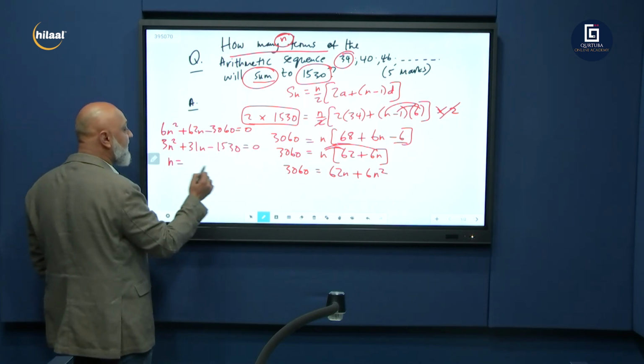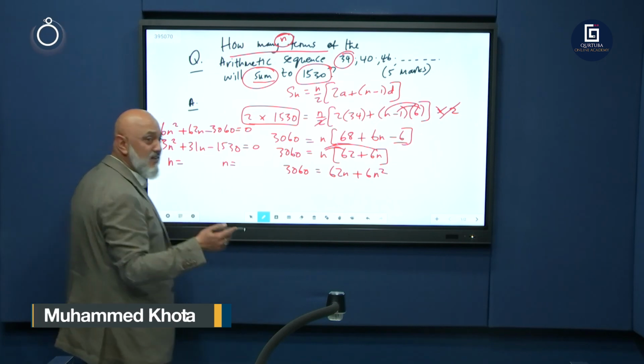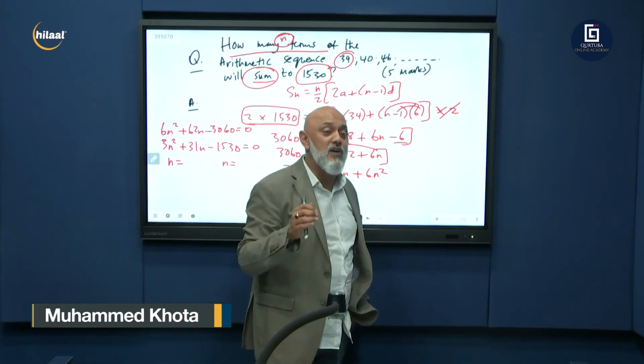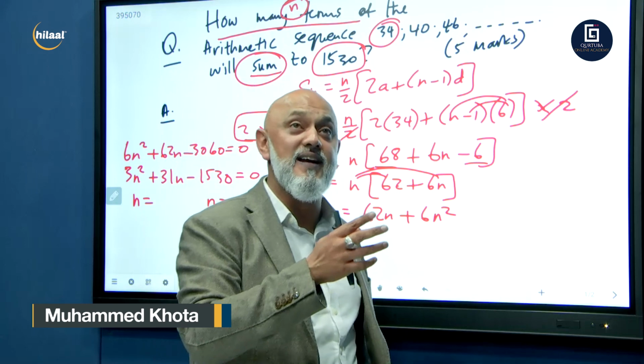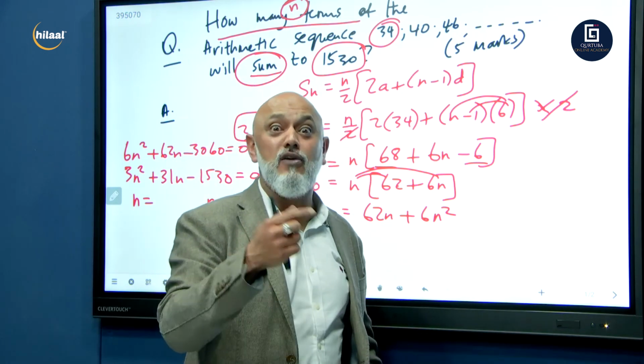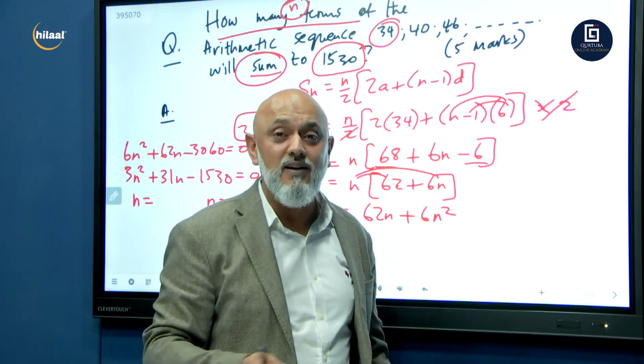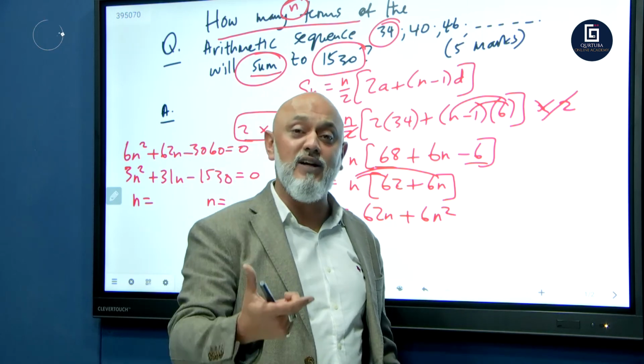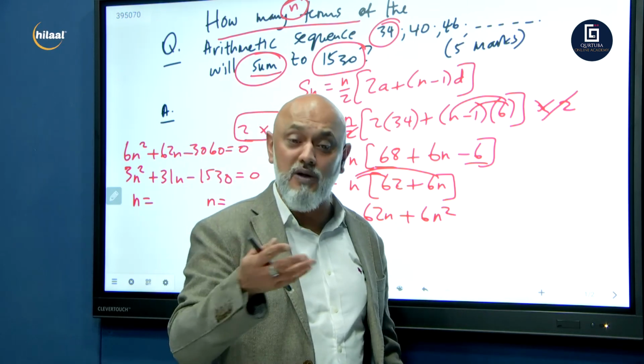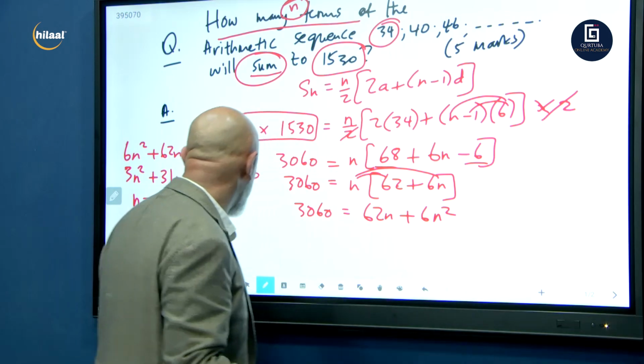Now we're going to factorize this. If you don't have the silver calculator, the FX991 Plus, then obviously you're going to have to use the quadratic formula. You don't want to do that. So try and get the silver calculator. I'm sure your schools will allow you to use that calculator where you're going to factorize.